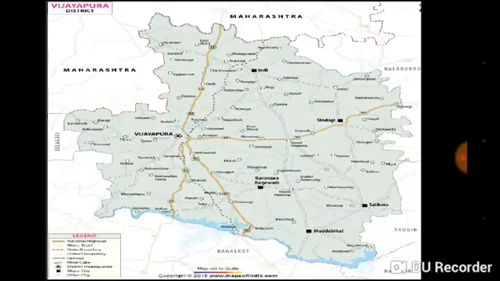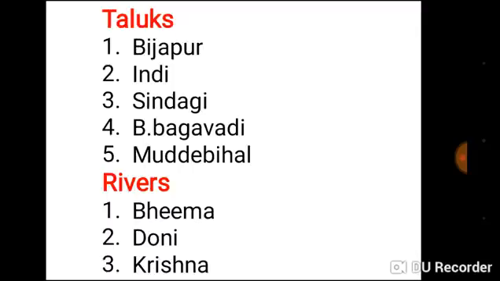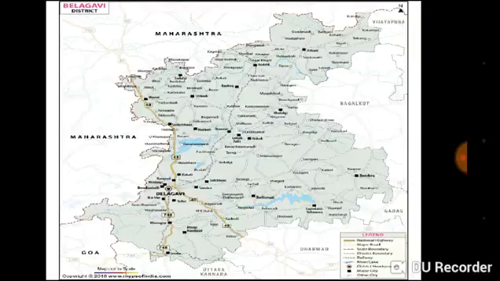Our next district is Vijayapura. Here is the area of Vijayapura. In Vijayapura district there are 5 taluks. First one is Bijapur, Indi, Sindagi, Basavana Bagewadi, Muddebihal. The rivers which flow in this area are Bhima, Doni, Krishna.